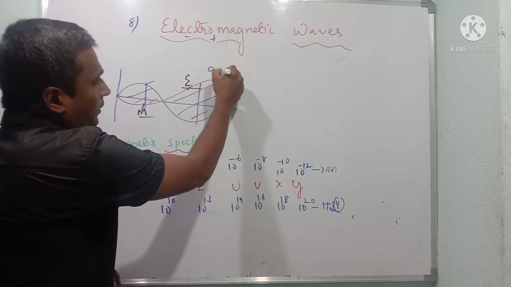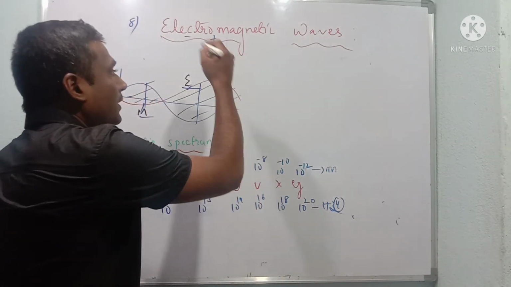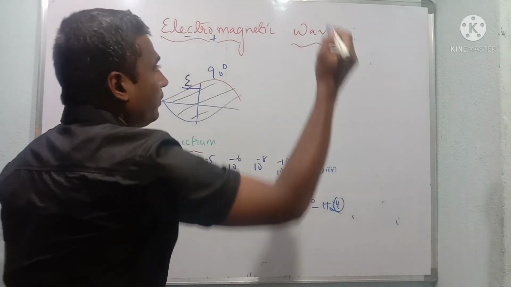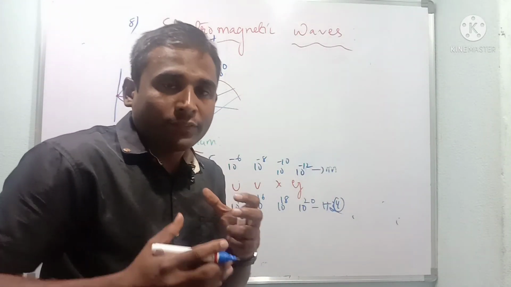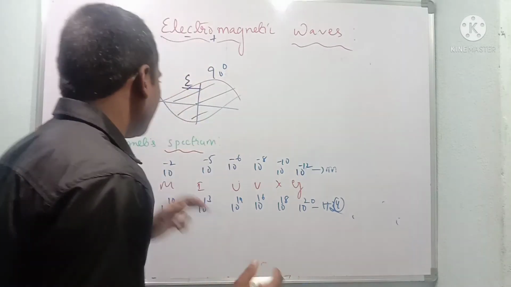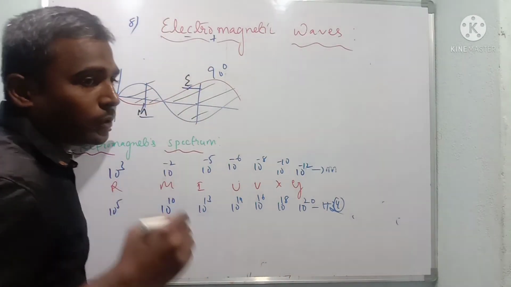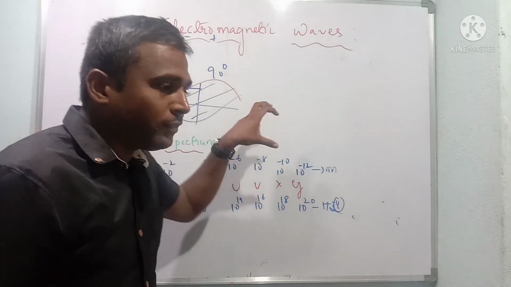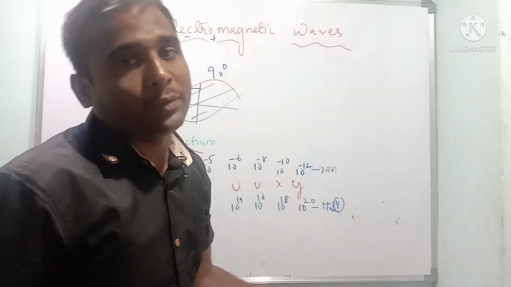The angle between the electric wave and the magnetic wave is about 90 degrees. If a charge is oscillated, it produces an electric wave as well as a magnetic wave, and these waves combined we call electromagnetic waves.